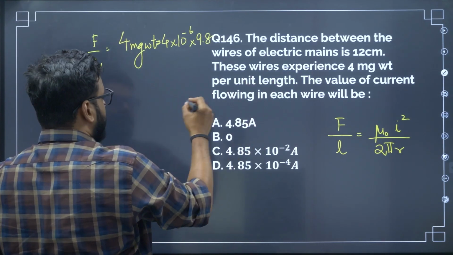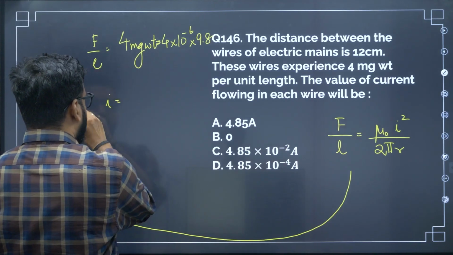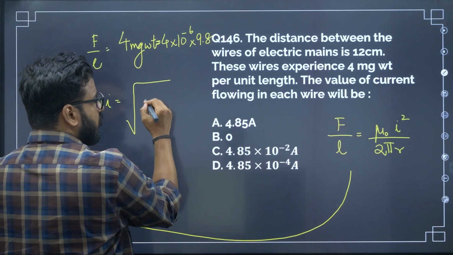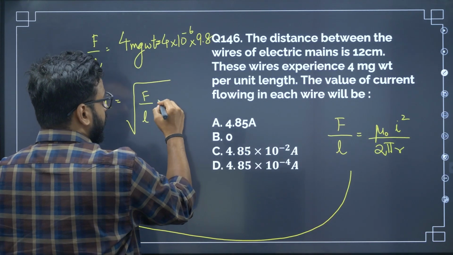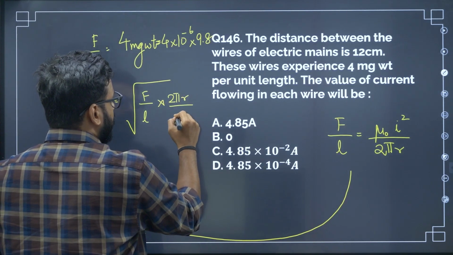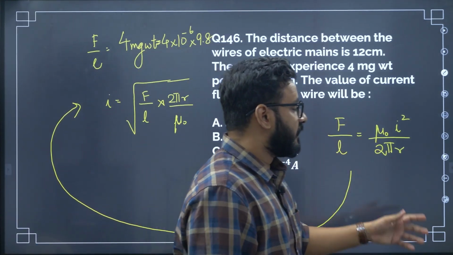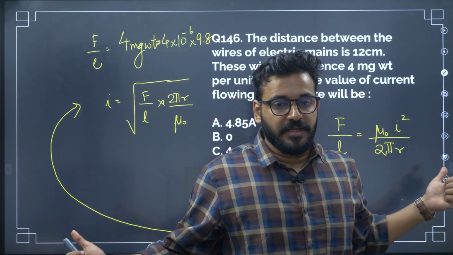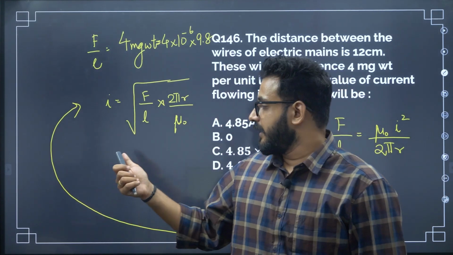Now just cross multiply. I is equal to root of F by L into 2 pi r divided by mu naught. Just cross multiply everything, rearrange, and you will get this.